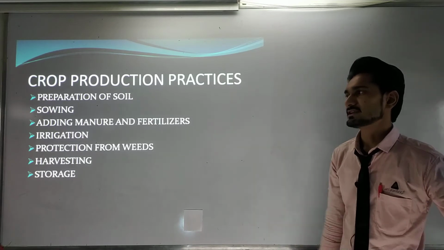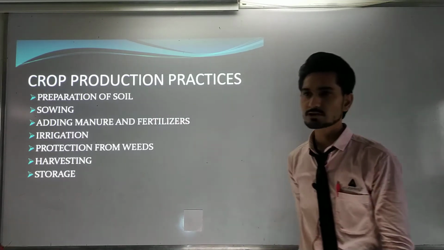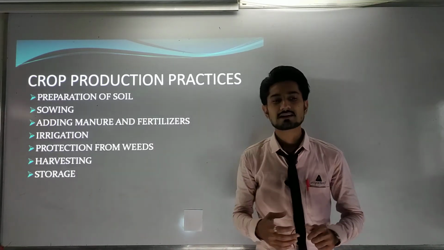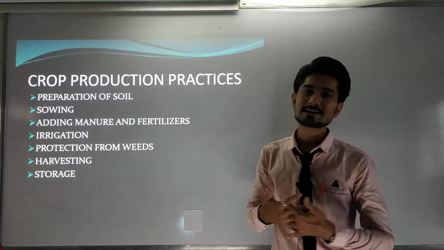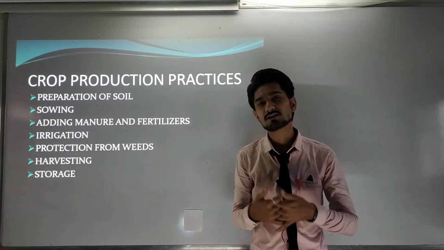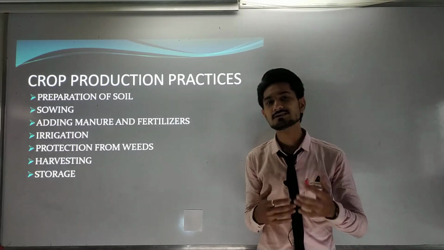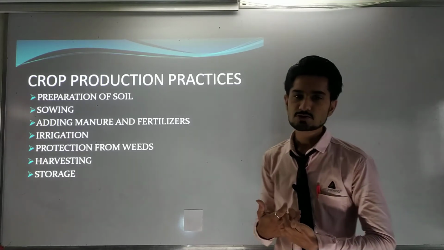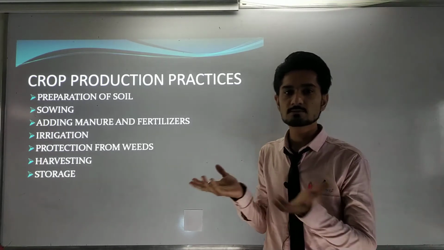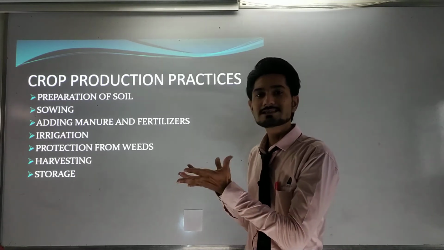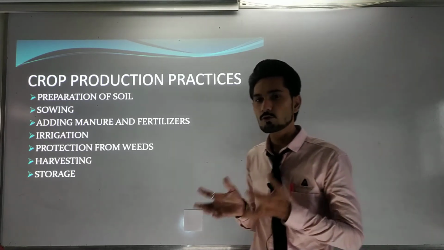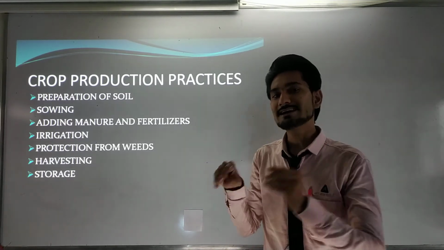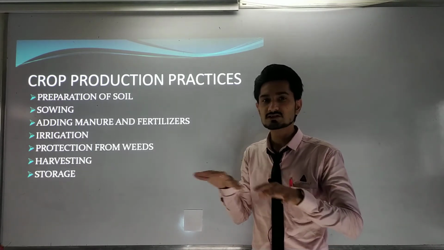We have started the study of agricultural practice, in which we have seen the 2 steps for crop production practice. We have seen the preparation of soil, and how we can do the preparation of soil. For that we need to do 2 steps. First of all, we need to do the loosening of the soil. What should we do in this method? We have to loosen the soil. Why can the loosening of the soil be important to us? Because we want to get nutrition to all the seeds that we are putting into the soil. So for that, it is a necessary condition to loosen the soil.